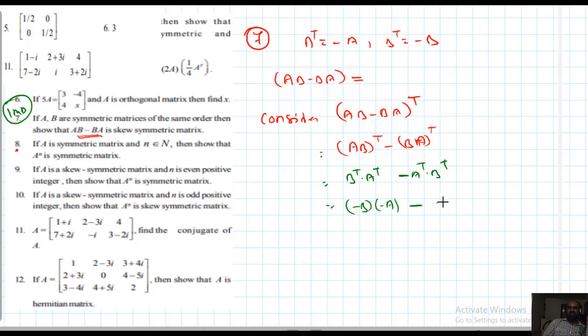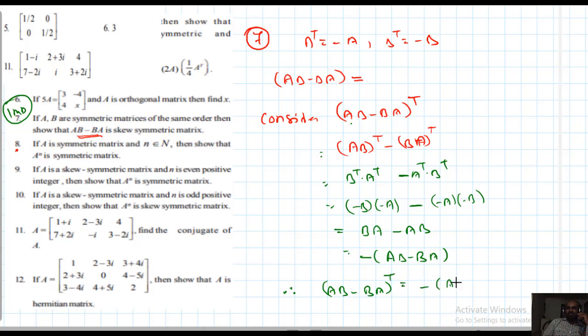So what is here? A transpose is minus A, into minus B. So what is this? Just the BA matrix, this one. This is the AB matrix. But you want the AB matrix first. That's why I can write this as minus of AB minus BA matrix. That is not a big problem. So what is the conclusion here? What you got here: AB minus BA whole transpose equal to minus of AB minus BA. Therefore, AB minus BA is skew symmetric.